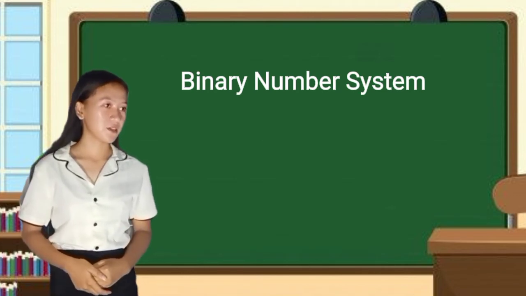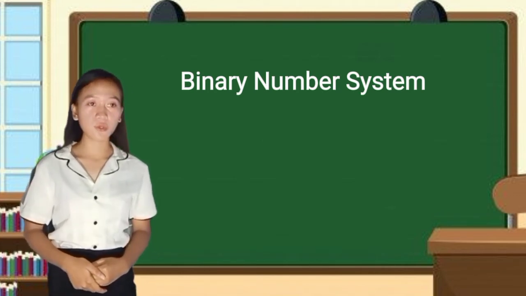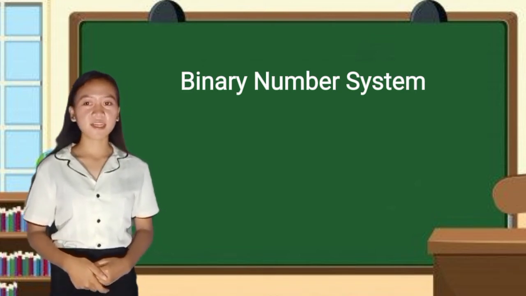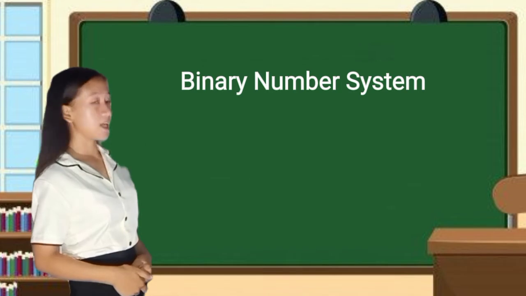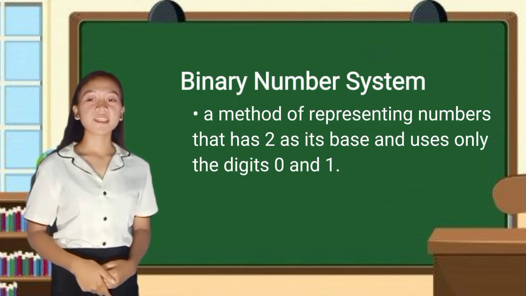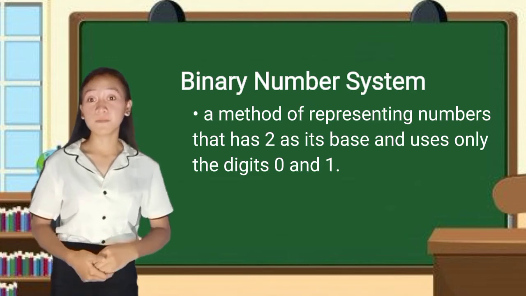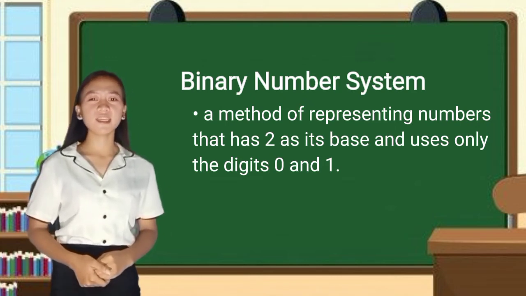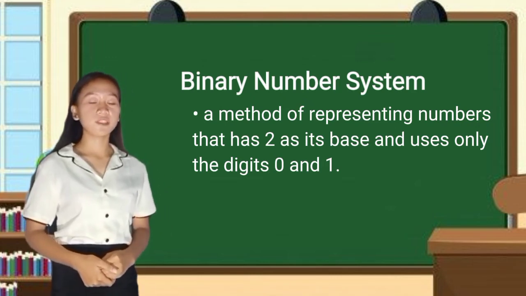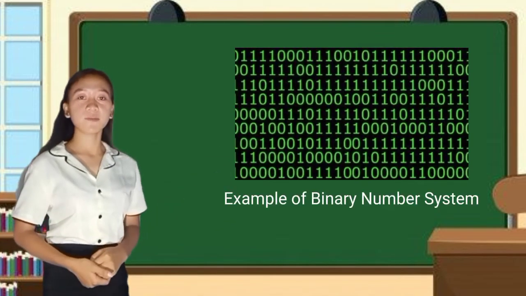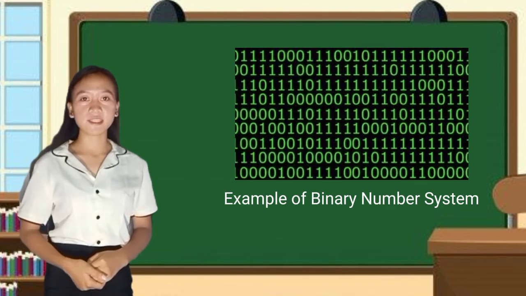What is the binary number system? Do you have any idea what it is? Okay class, the binary number system is a method of representing numbers that has 2 as its base and uses only the digits 0 and 1. Look at this picture. This is an example of the binary number system.